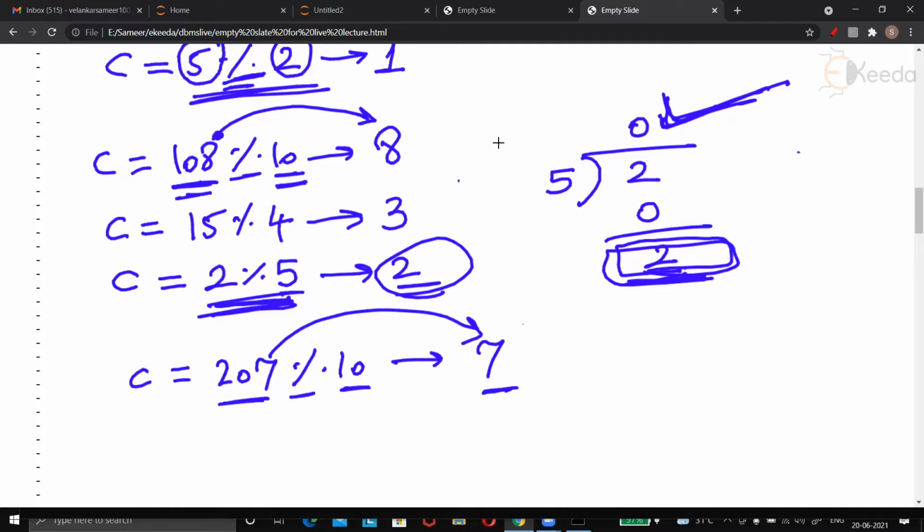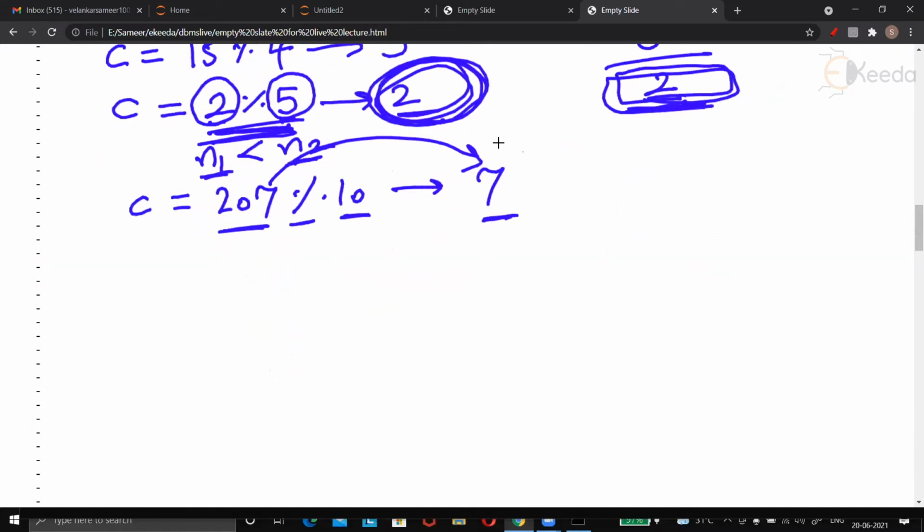The second observation is that whenever you write some number % some number, let's call these numbers n1 and n2. If the first number n1 is less than the second number n2, like 2 % 5, then don't waste your time in calculation. The answer is going to be n1. The left hand side number will be the answer.